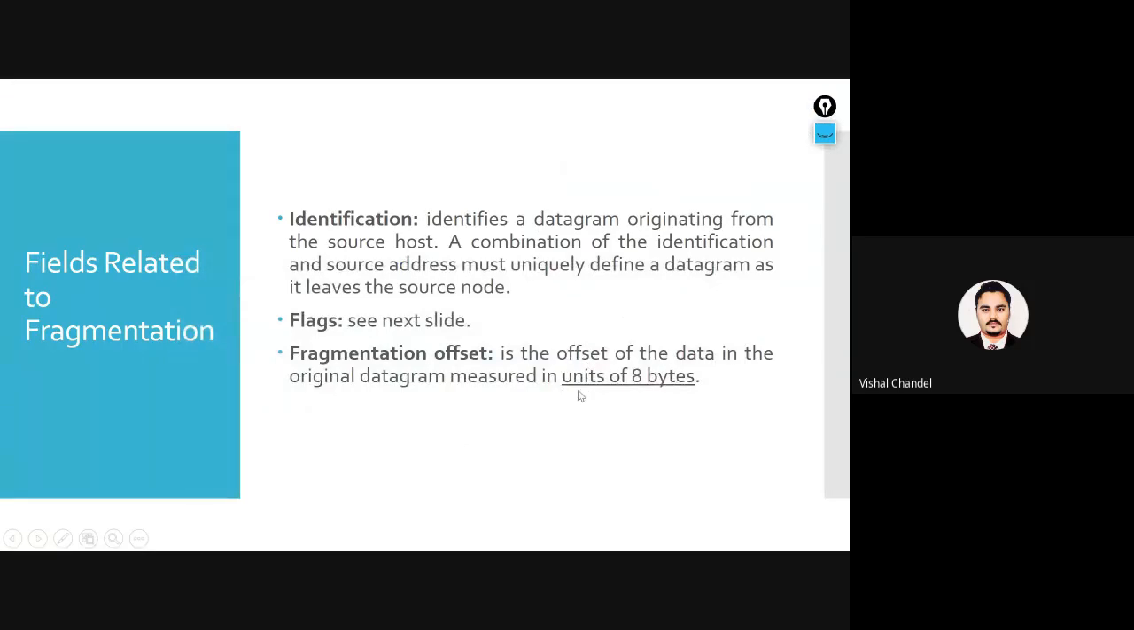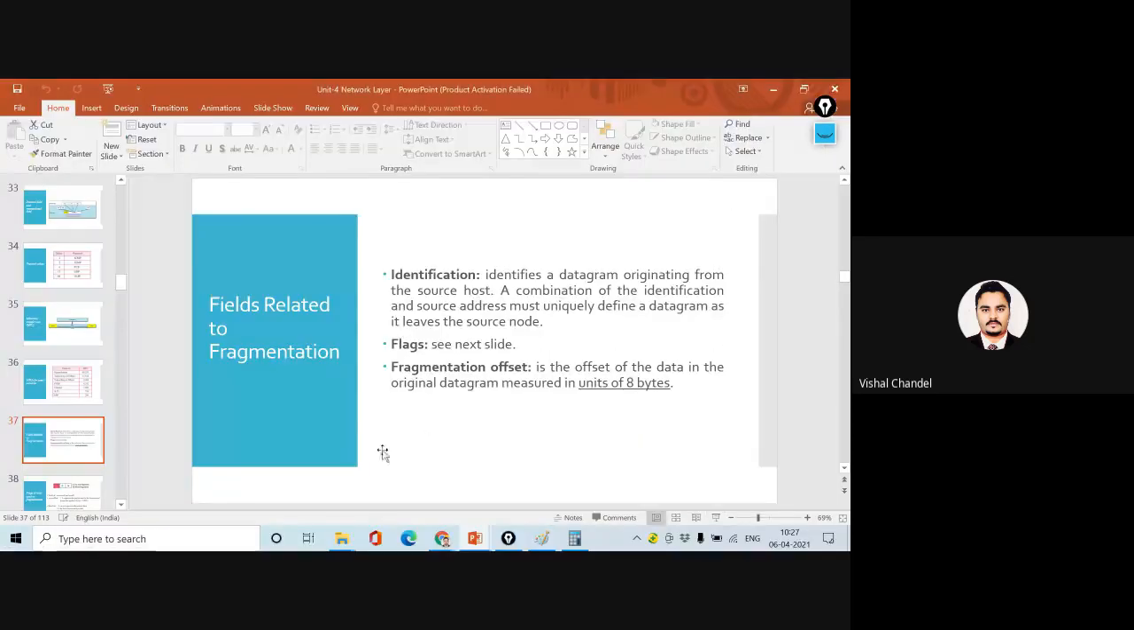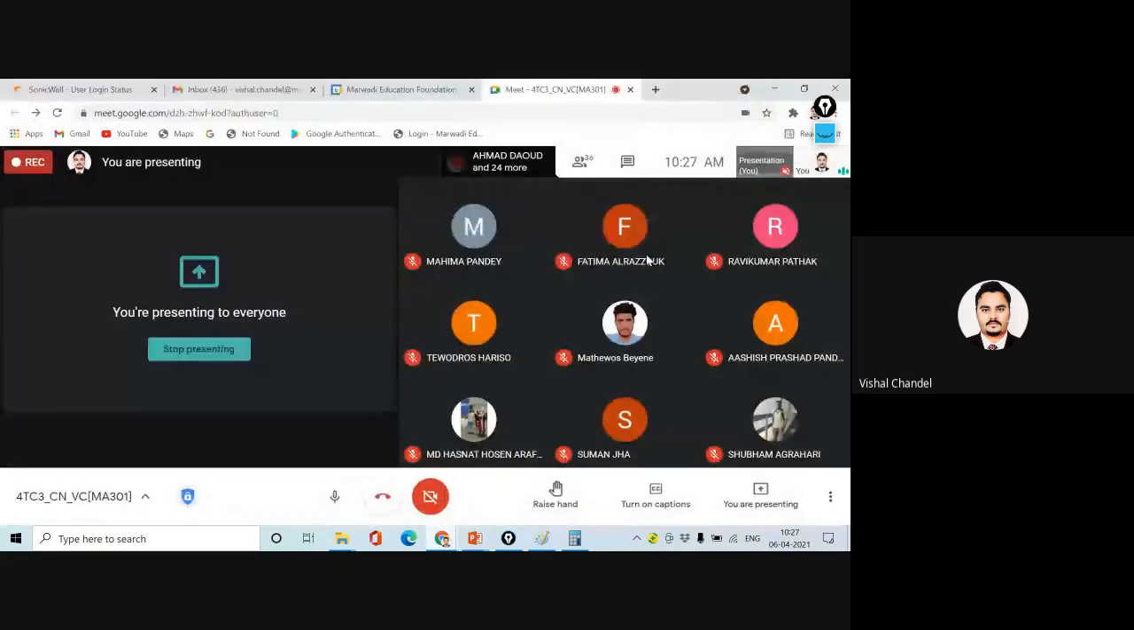It's going to represent the unit of 8 bytes. That means in a fragmentation offset, we have a combination of 8 bytes, 12 combinations. So that we call the fragmentation offset. Is it clear? Anyone have any doubt regarding this fragmentation?